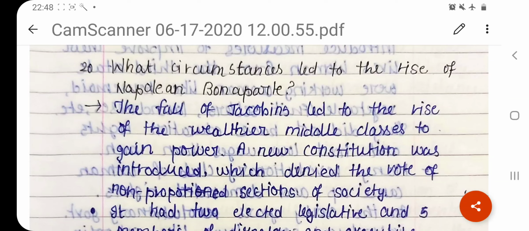Everyone, we've been having a look at the question answers of History Chapter 1, the French Revolution. So let's continue. What circumstances led to the rise of Napoleon Bonaparte? The fall of the Jacobins. We've already seen in the last lesson that Maximilien Robespierre, the leader of the Jacobins, was finally guillotined by his own people. So the fall of the Jacobins led to the wealthier middle classes gaining power.